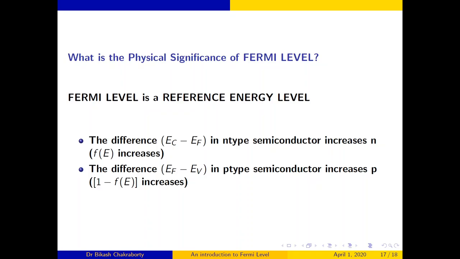No, there may not be any electron in the Fermi level. It is just a reference level. It may happen that there are some electrons; I have already told you that at T equals 0 Kelvin, that is the highest occupied energy level. It may be that this is the highest occupied energy level, but it may be that it is in between the conduction band and the valence band. So EF is in the forbidden energy gap, so there will not be any electron. Therefore, I should say that EF, that is the Fermi level, is a reference energy level.